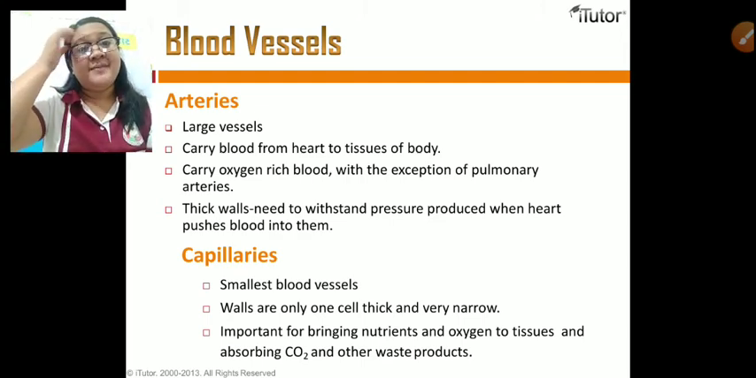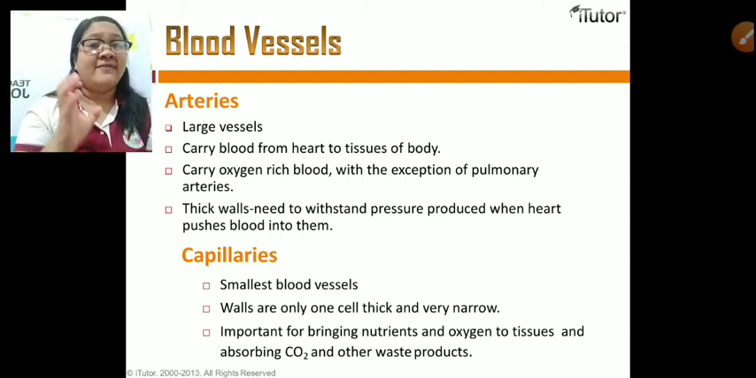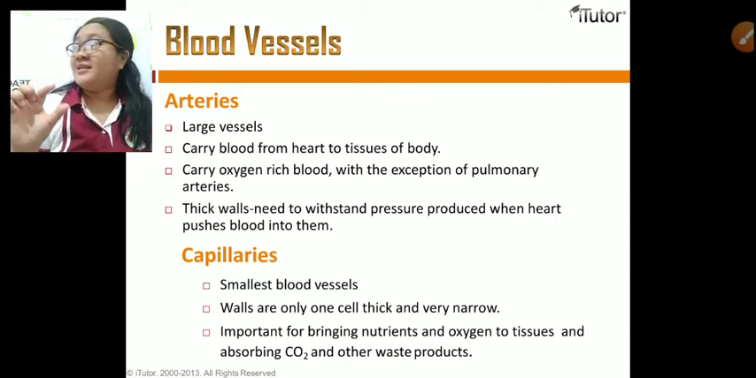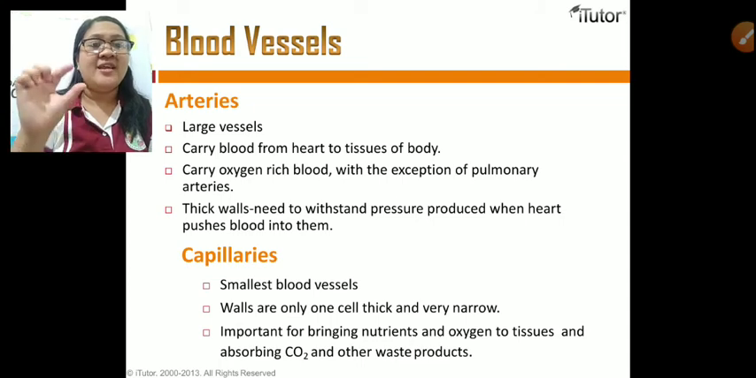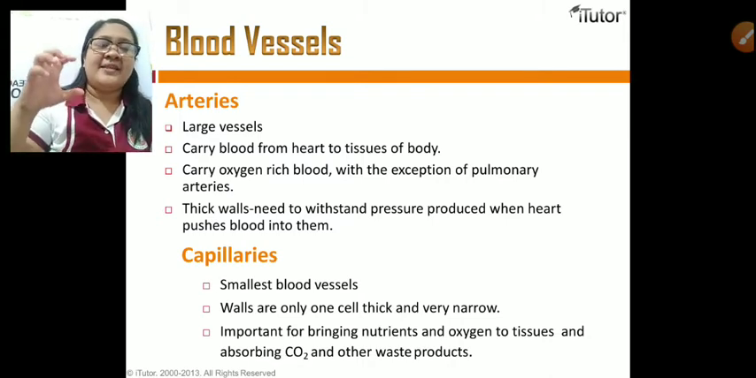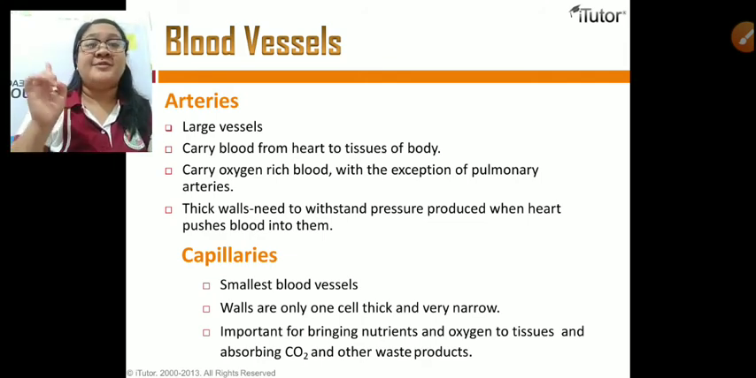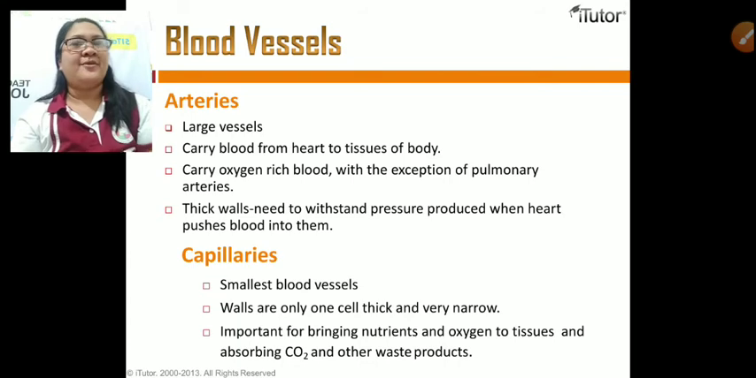Capillaries. When we say capillaries, these are the smallest blood vessels. Walls are only one cell thick and very narrow, and it is important for bringing nutrients and oxygen to tissues and absorbing carbon dioxide and other waste products. That is the work of capillaries. Siya ang nagadala sa mga important nga nutrients and oxygen sa aton nga tissues and siya man ang nag-absorb sang carbon dioxide kag other nga waste products. That is the work of capillaries.